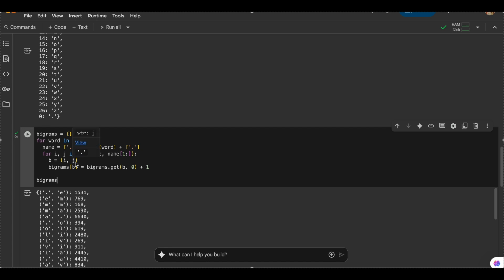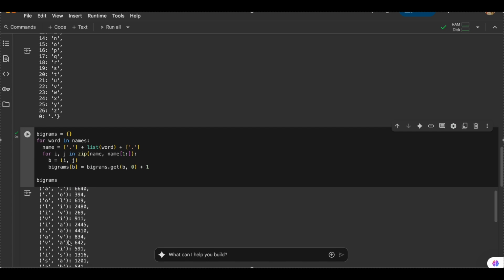If we print bigrams, what I've done here is made a dictionary, and instead of printing i and j, I have concatenated them, basically made them into a tuple, and for each tuple I have incremented a value by 1 in the dictionary. So basically dot e has occurred 1500 times, and then em has occurred 769 times, and ma has occurred 168 times. So you basically get my point.